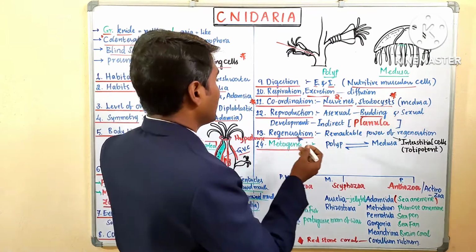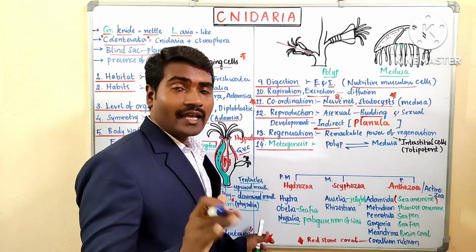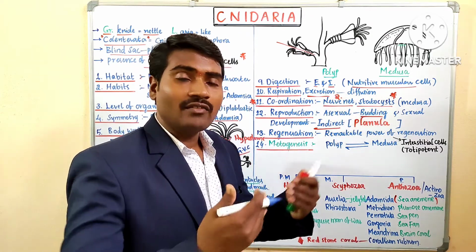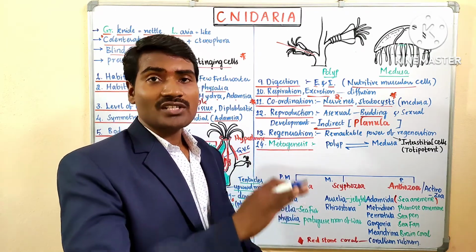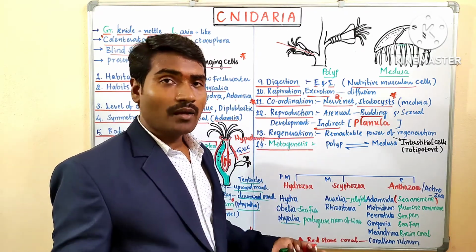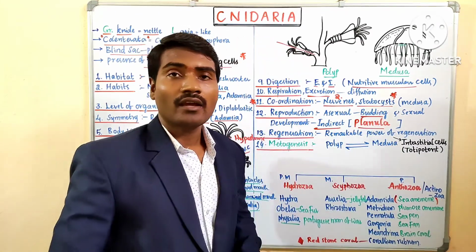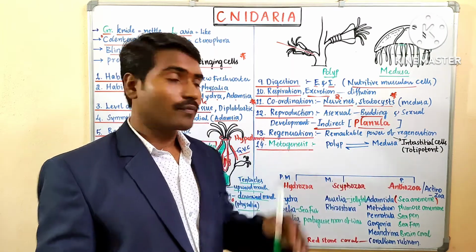Come to development. Development is indirect development. Indirect development means they convert into different forms, not directly giving birth to young ones. Indirect development occurs through larval stages. What is the name of the larva? Planula is the larva, which helps in the development. Indirect development through planula larva.